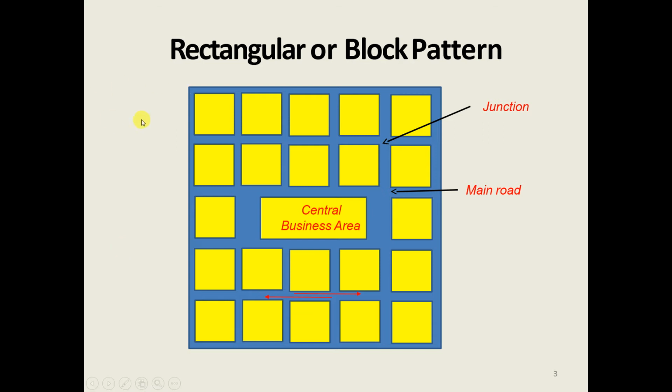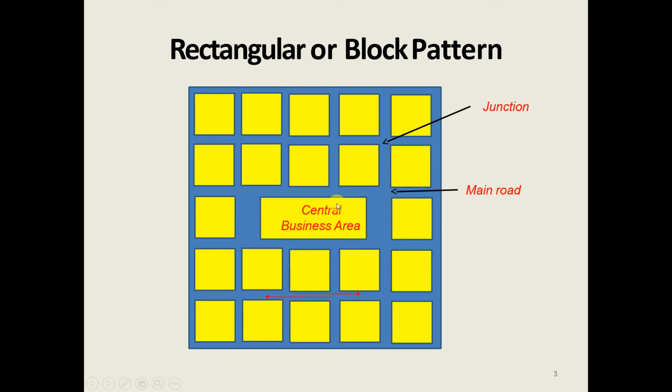At the time of planning, depending on the availability of land, shape of the land and the kind of activities in that region, you have to decide this pattern. In the rectangular block pattern, this is the central business area, also called CBD or central business district.